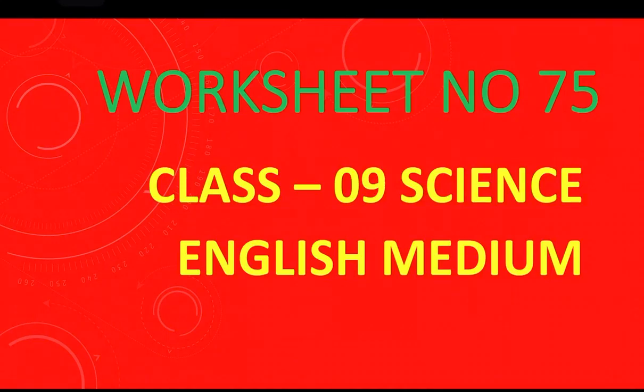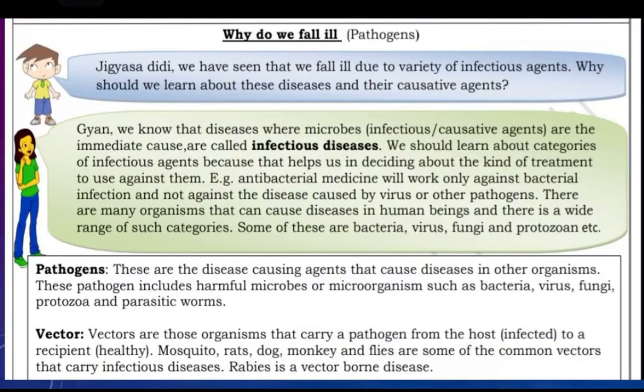Hello students, today we are going to discuss your worksheet number 75, class 9 science, English medium. Today we will discuss about the pathogens. We have seen that we fall ill due to variety of infectious agents. Why should we learn about these diseases and their causative agents?